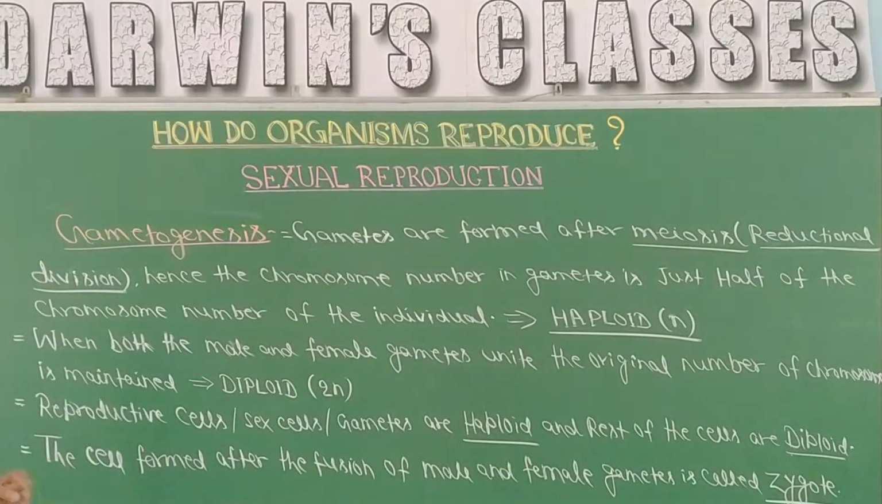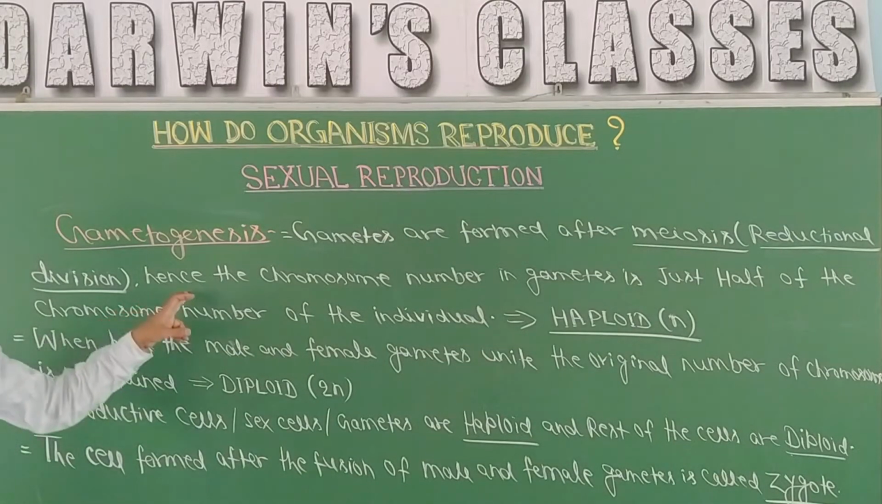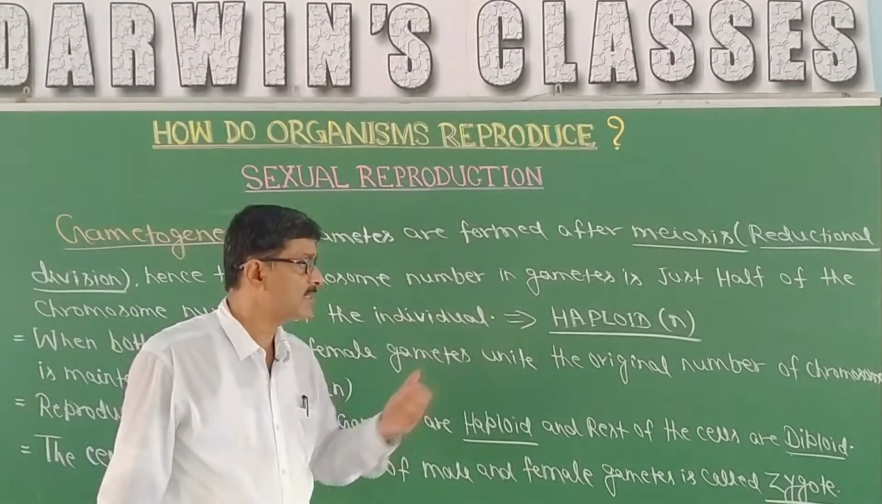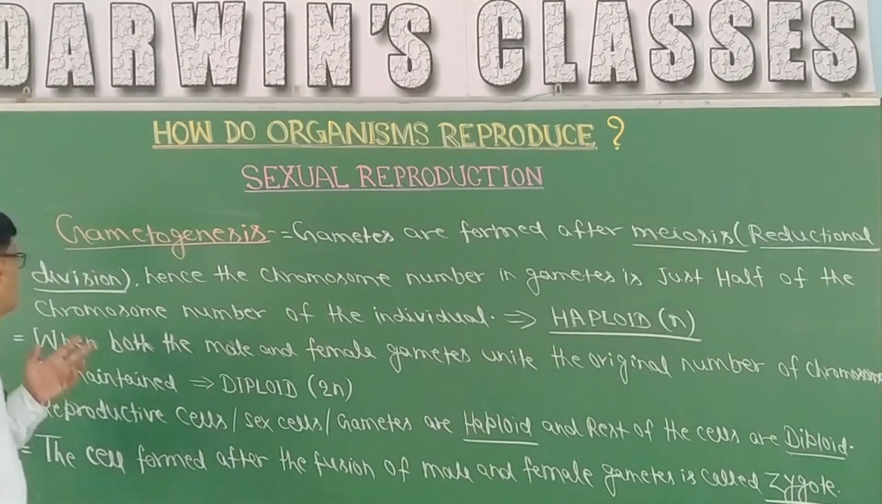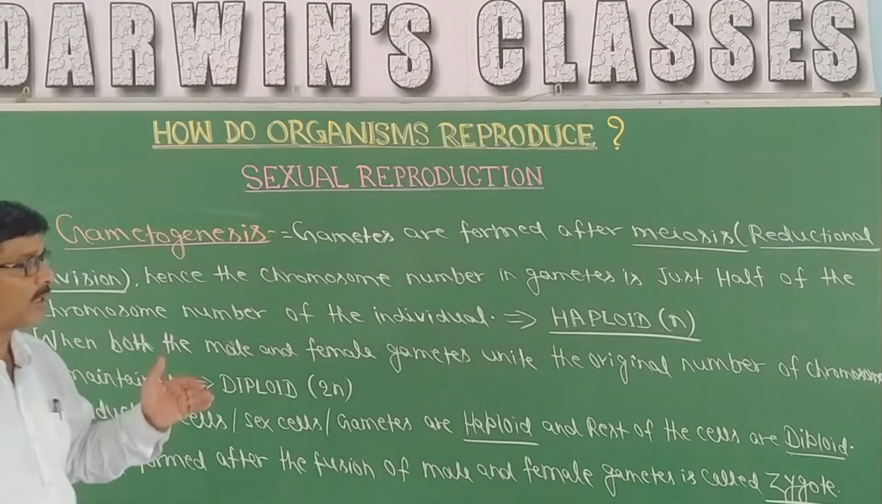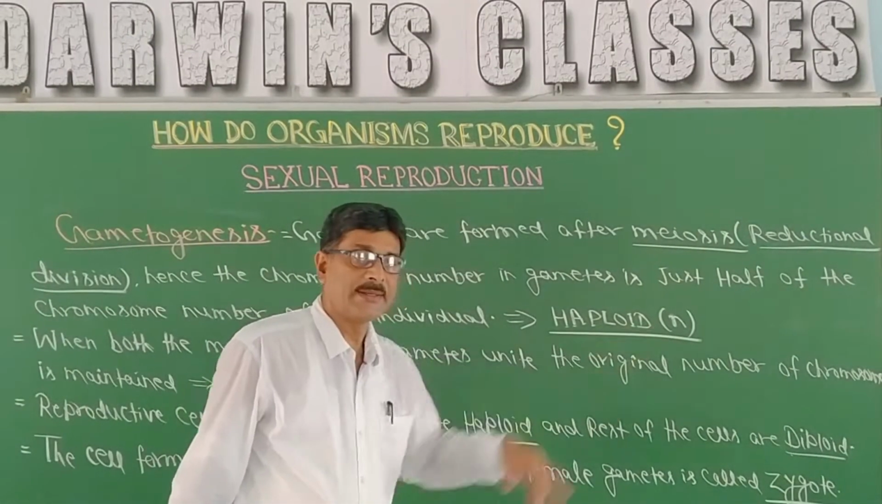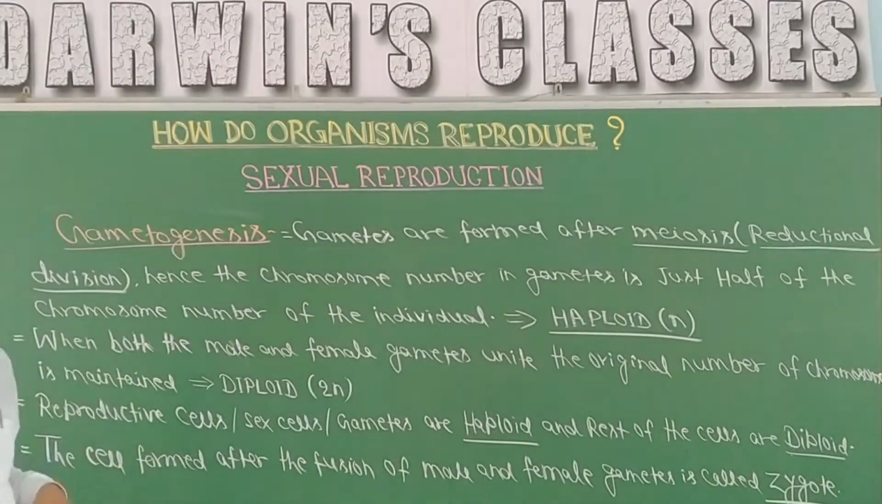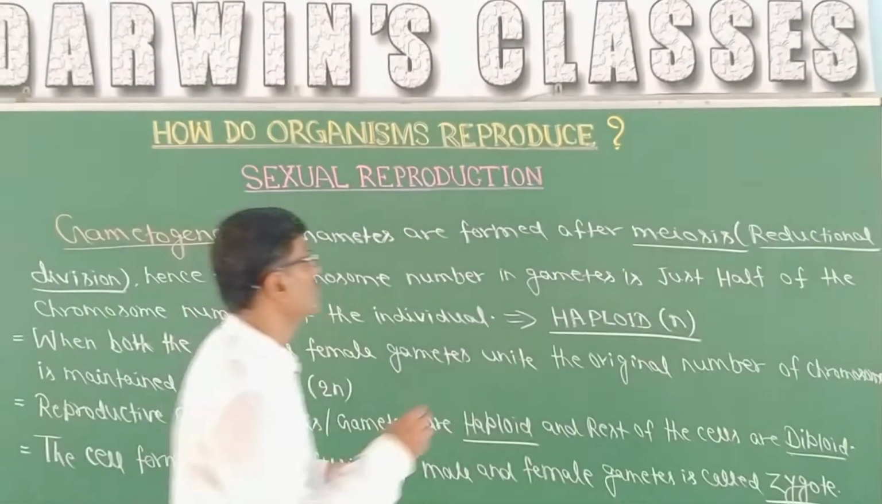So the gametes are formed after meiosis, that means reductional division. Hence the number of chromosomes in gametes is just half of the chromosome number of the individual, and the term given is haploid, small n. We term it as haploid, meaning half the number of chromosomes.